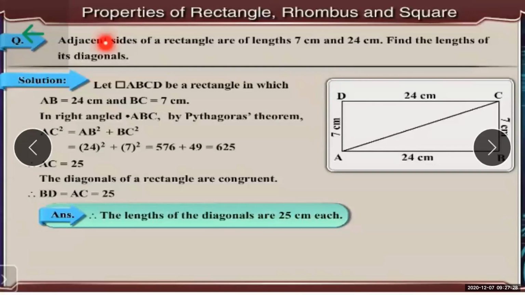So here, adjacent sides of a rectangle. Now, first of all, rectangle. That means which quadrilateral or which parallelogram is mentioned over here? Rectangle. So if you think over it, what were the properties of the rectangle? The opposite sides are congruent, all the angles are congruent, and the diagonals of a rectangle bisect each other. So this is the property which we have seen. Your adjacent sides of a rectangle are of length 7 and 24 centimeters.